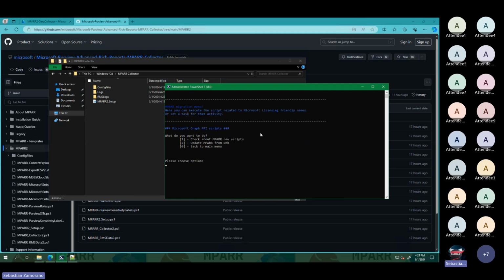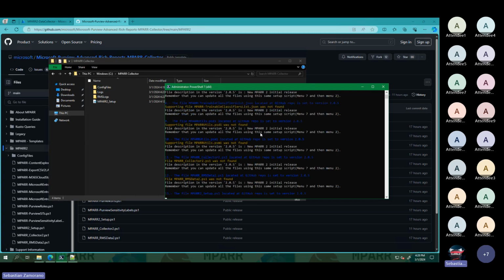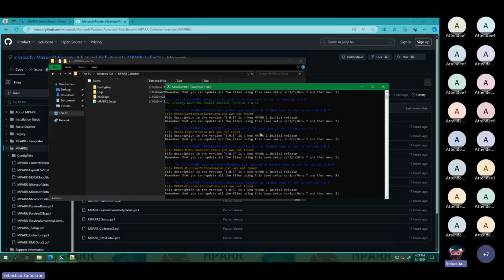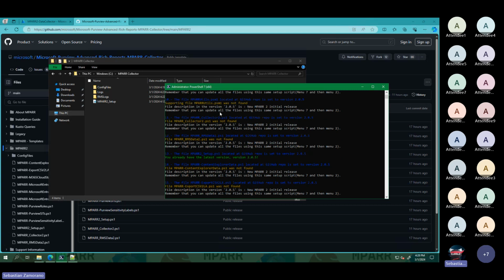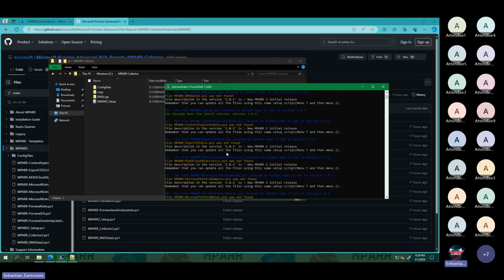I will go to the web, option 6. I can see what's happened with the new script, and here I can see all the scripts. In this case, I don't have any version except the MPARR setup. The MPARR setup is the only one that has the latest version, but the rest of the files don't exist.